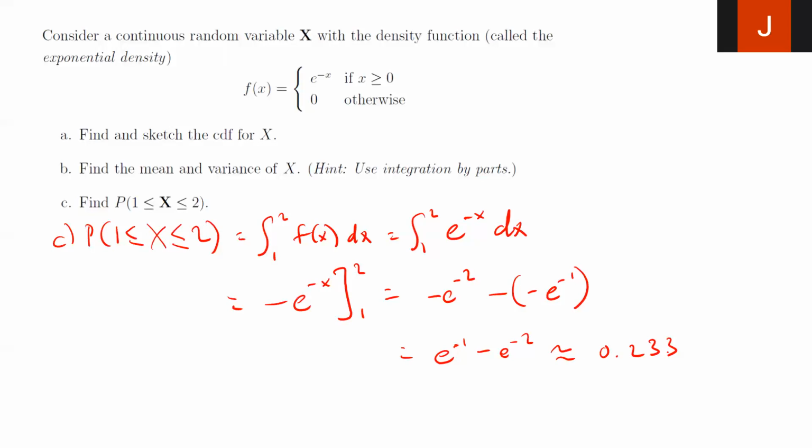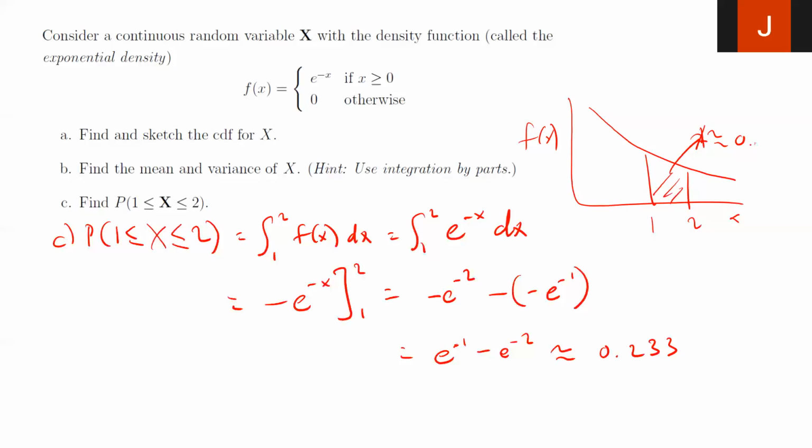So this actually shows this is the area under a curve, okay, between 1 and 2. If you look at the exponential function, this is my PDF. This is the area between x equals 2 and 3. I'm sorry, 1 and 2. The area between 1 and 2. This area is roughly 0.233.